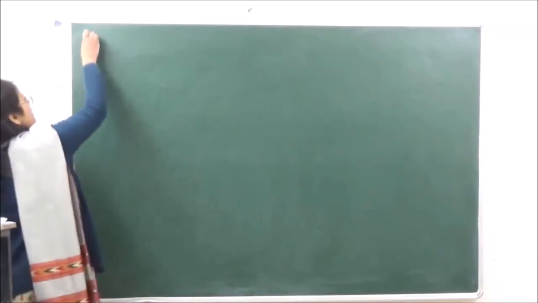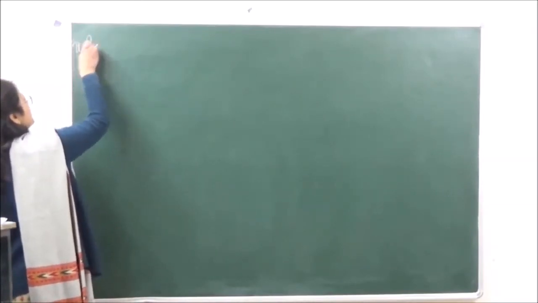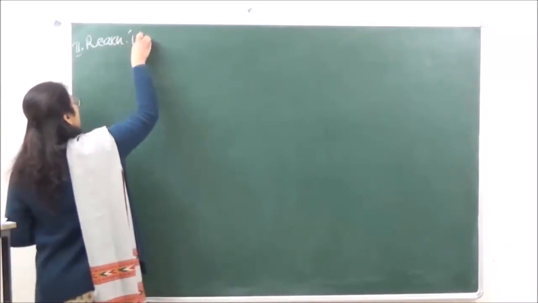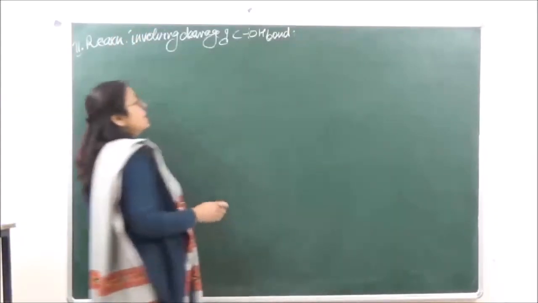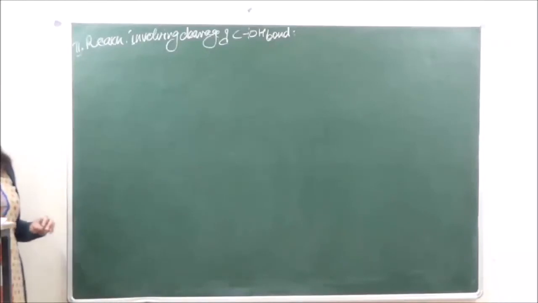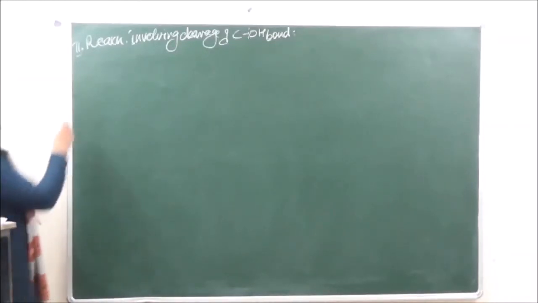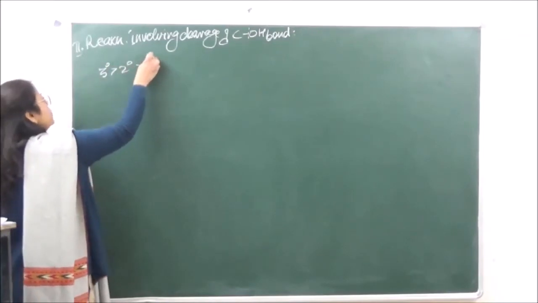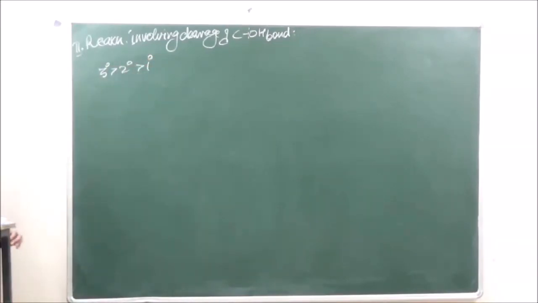So we have the second type of reactions over here. We've already done this reaction, and the order of reactivity as already stated is going to be 3 degree, 2 degree, and then 1 degree.